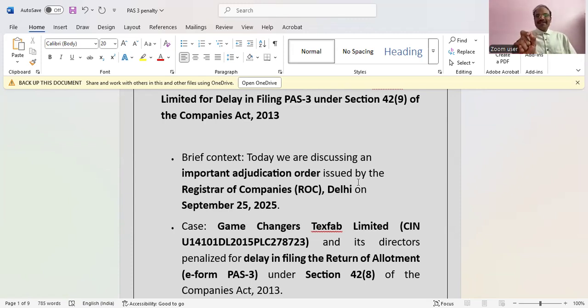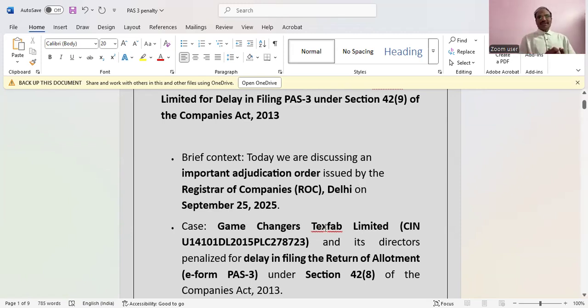Delay in filing of PAS-3 by 56 days resulted in a penalty of a huge amount, 1,16,000 rupees, at 1,000 rupees per day. Now we will see the very recent ROC adjudication order dated 25th September 2025.